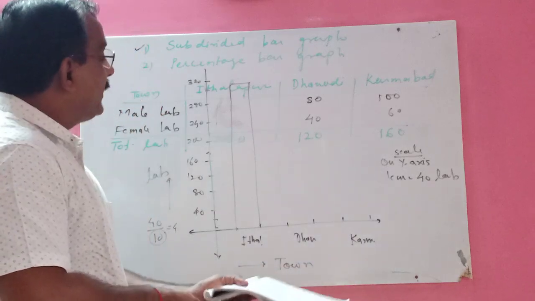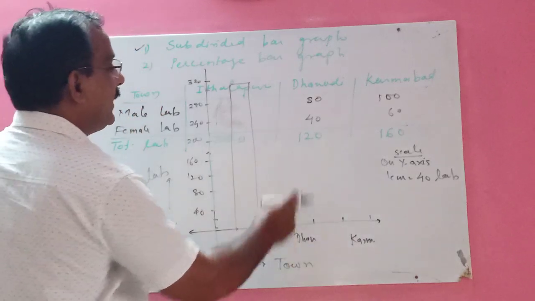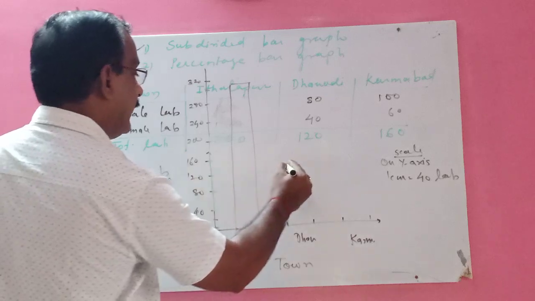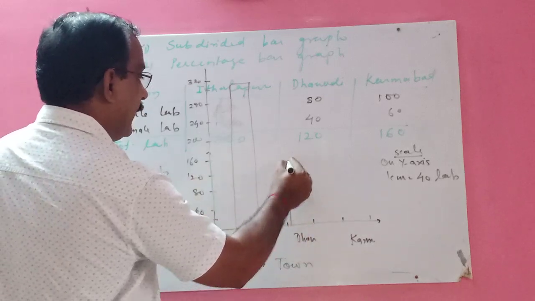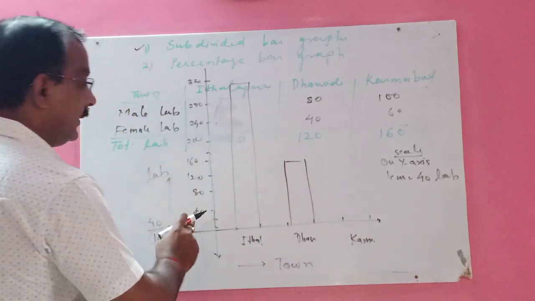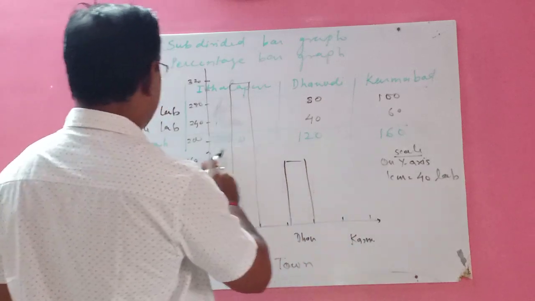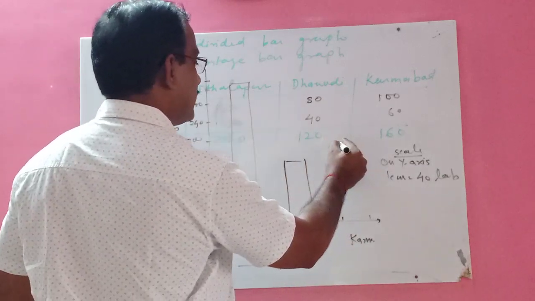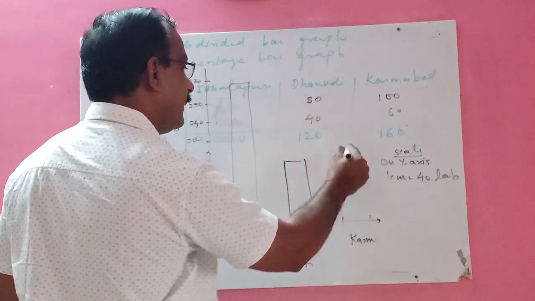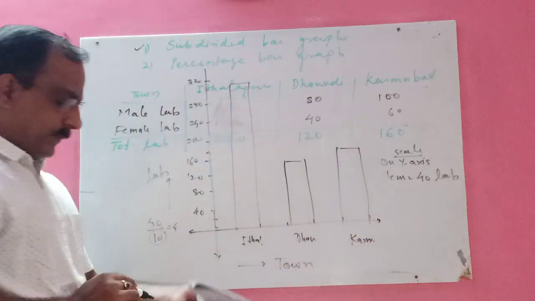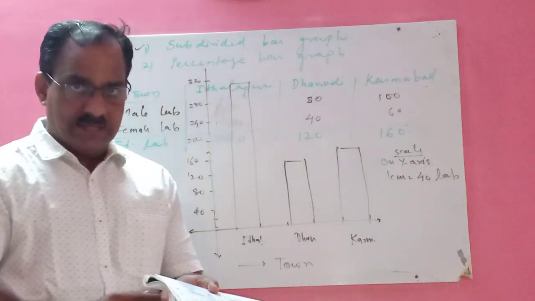In the second one, how much is it? 120. In this village 120. So already 120 we have, so like this you will do. Third one is 160, so 160 is also like this. Like this you will do. So now you have prepared what? This is called a simple bar graph.